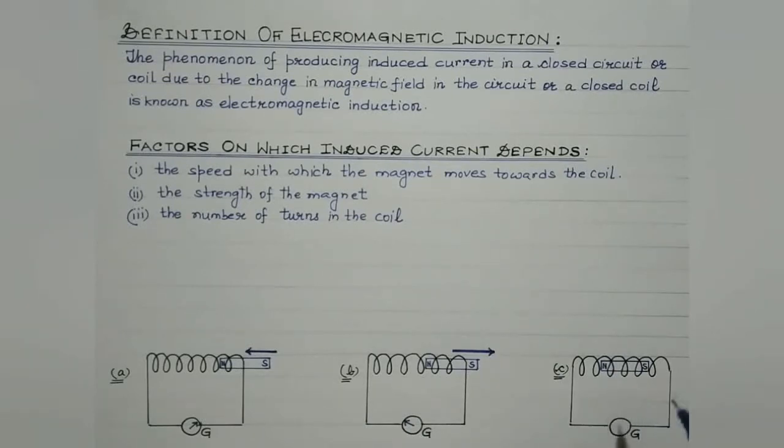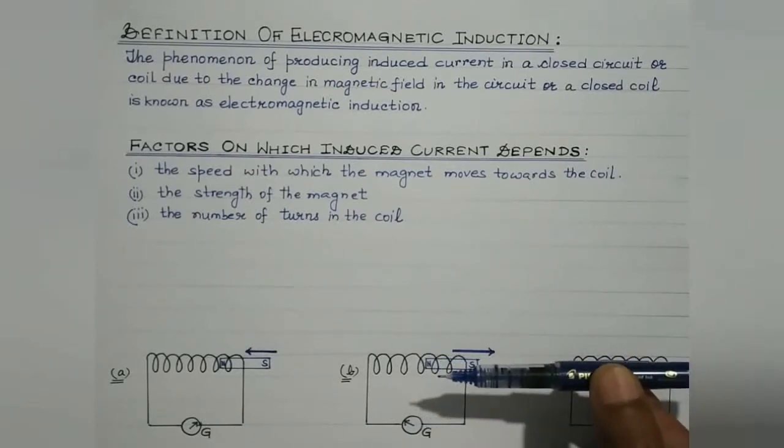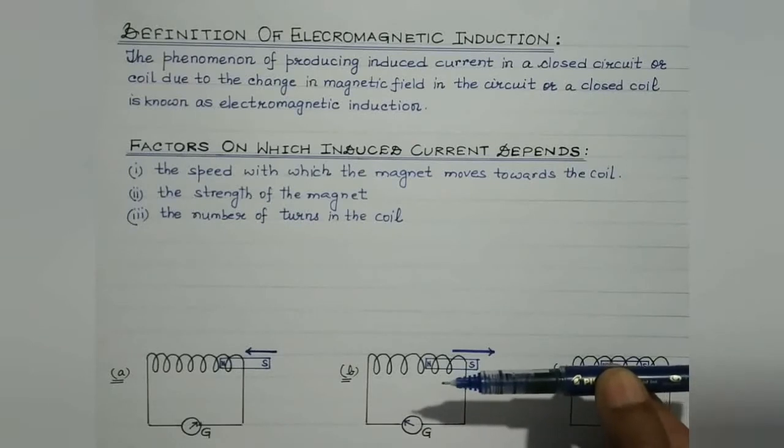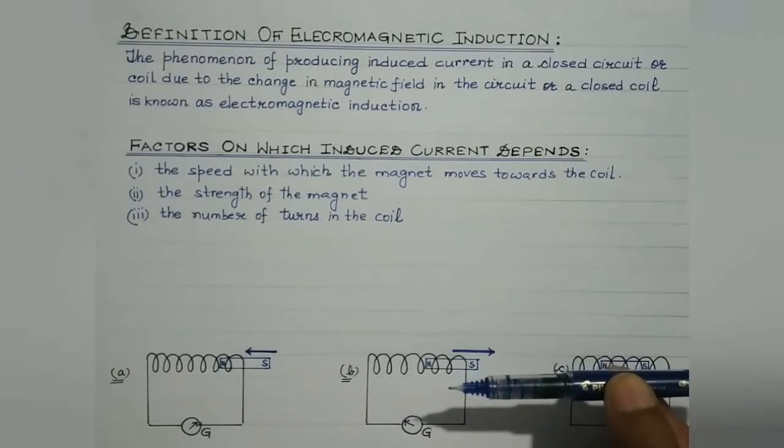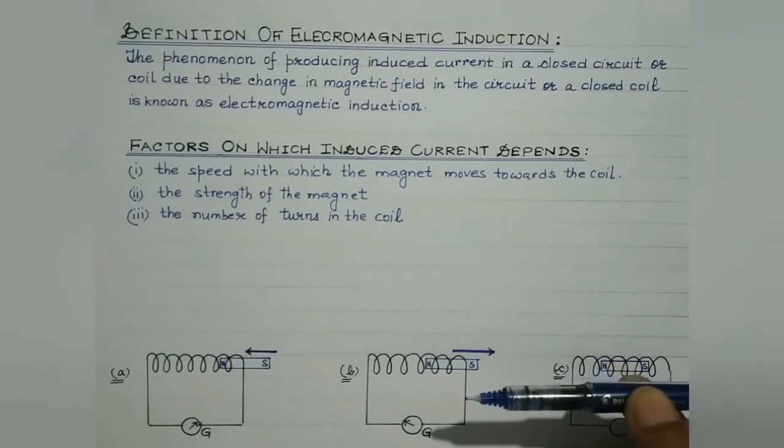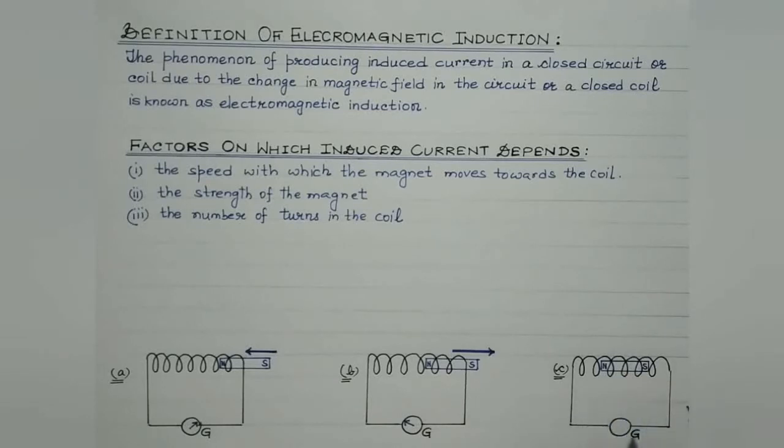In this case, when the magnet is held stationary, the relative motion becomes zero. Both the coil and the magnet will be at rest. So obviously there won't be any change in the magnetic field in the coil. The magnetic field linked with the coil will be constant. There won't be any change. And if there is no change in the magnetic field linked with the coil, no current will get induced.